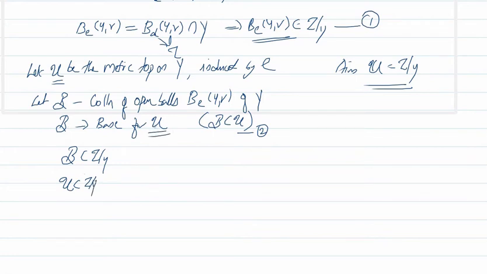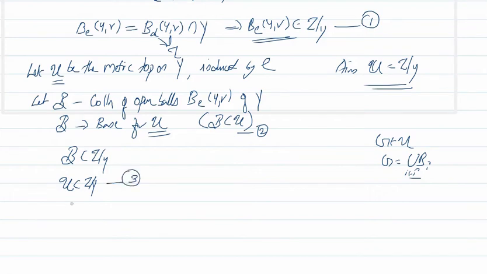And from 2 we have U contained in tau restricted to Y, because B is the base for this topology. So what are the members of this topology U? If you take G a member of U, then G is the union of members of B. So that union is contained in tau restricted to Y, because each B_E(y, r) is contained in tau restricted to Y and it is a topology. So U is contained in tau restricted to Y. That is equation number 3.